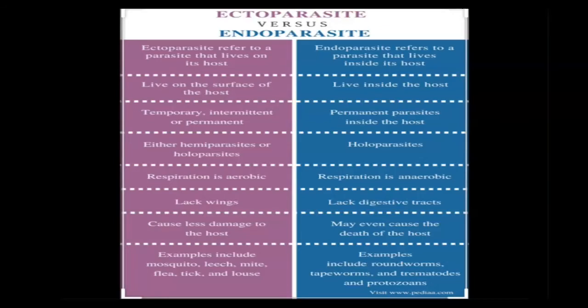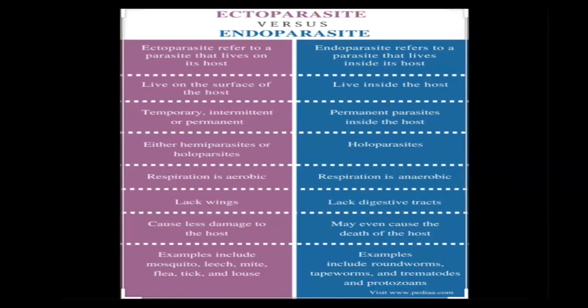Ectoparasites versus endoparasites. An ectoparasite is a parasite that lives on the host, that is, on the surface of the host. The interaction can be temporary, intermittent, or permanent. So the parasite may be there for a temporary purpose, or intermittent, or permanent. The respiration in such organisms is aerobic. They lack wings and cause less damage to the host. Examples include mosquito, leech, mite, flea, tick and louse.